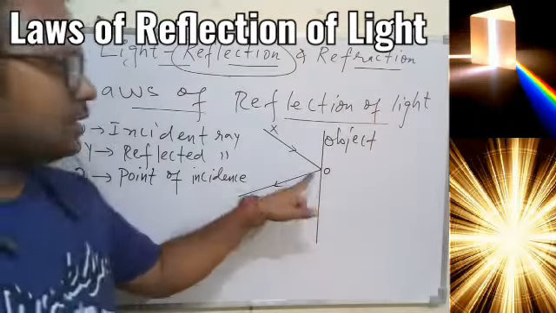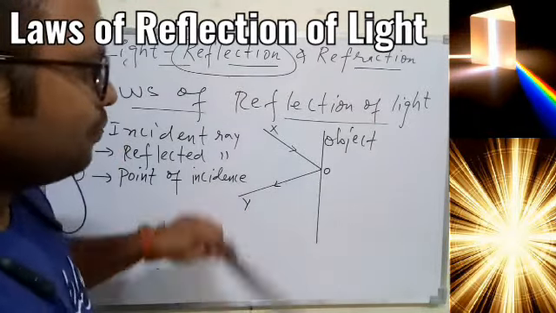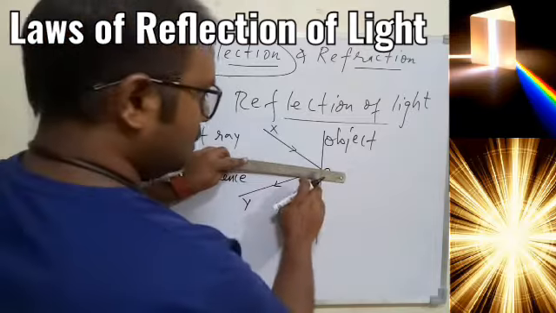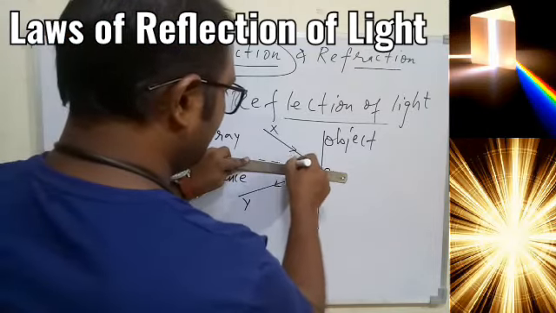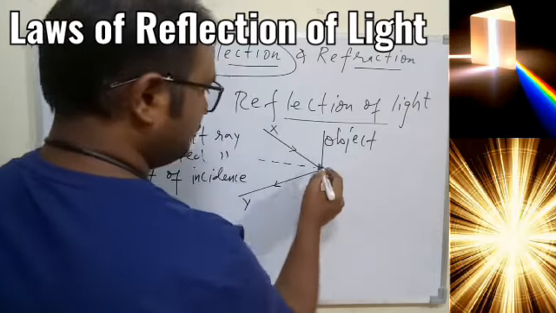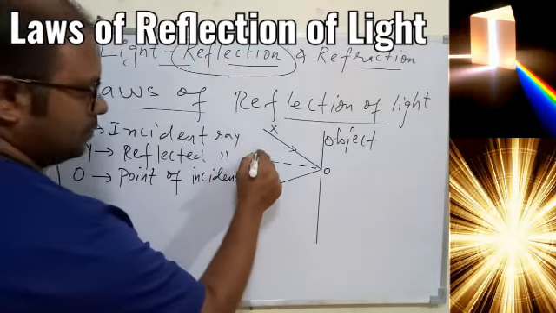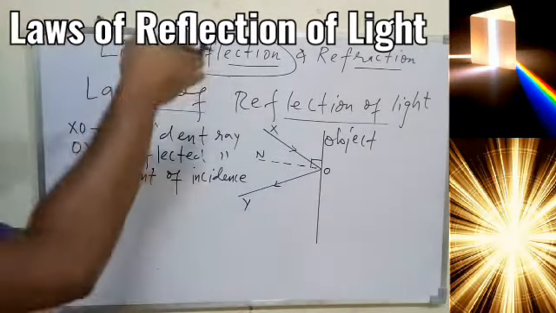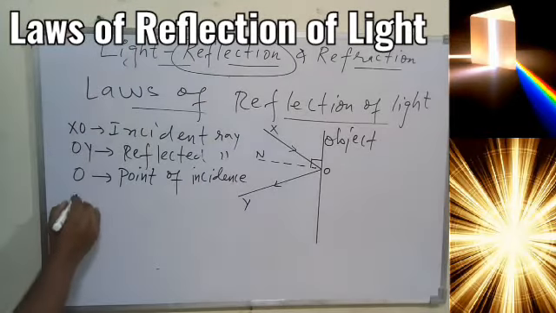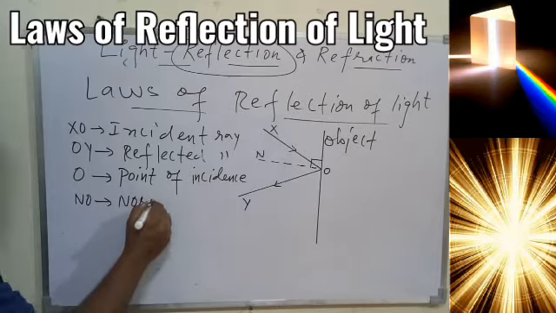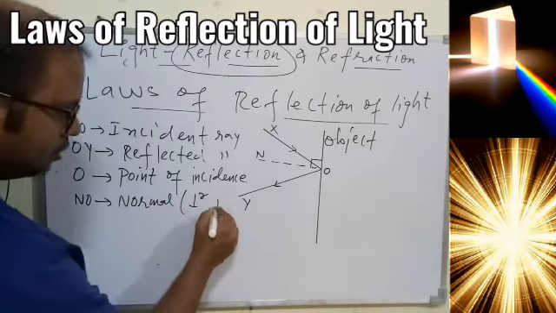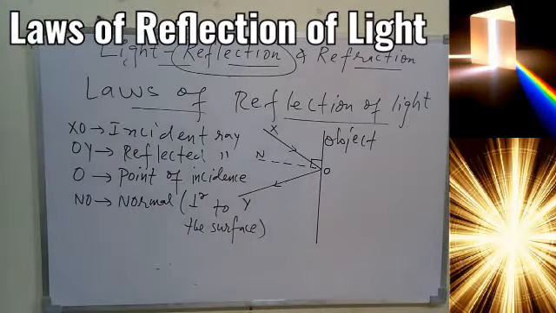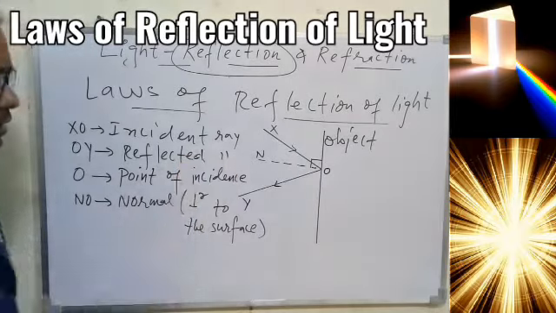Now next thing we know: if the light is falling at a particular point, then at that point, perpendicular to the surface of this object, we can draw a dotted line. You have done that in class 8, if you remember. So let's give this the name NO. NO is perpendicular to the surface of the object, and this NO is called the normal. I hope you remember these things.